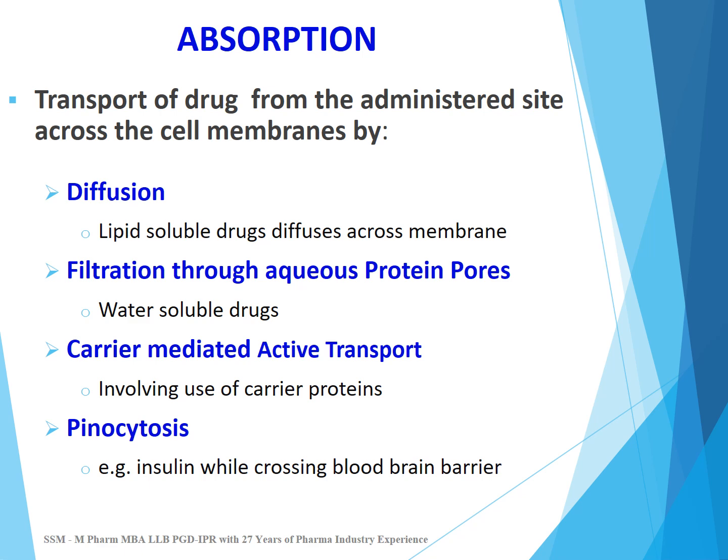Absorption of drug is the transport of drug from the administration site across the cell membrane. Absorption may occur by diffusion, in which a lipid soluble drug diffuses across the membrane, or by filtration through aqueous protein pores, where water soluble drugs pass through the pores. Third is carrier mediated active transport, which involves the use of a carrier protein. And fourth is pinocytosis, in which the cell membrane engulfs the drug molecule on one side of the membrane and releases the drug on the other side. Like insulin, while crossing the blood-brain barrier, uses pinocytosis.